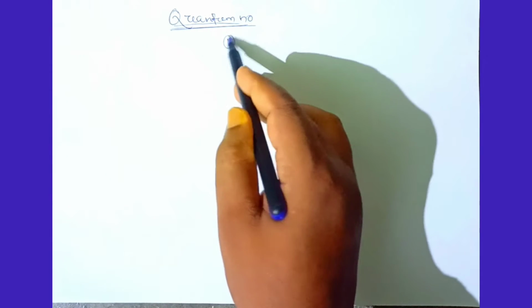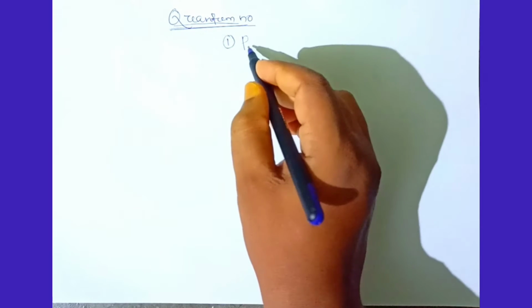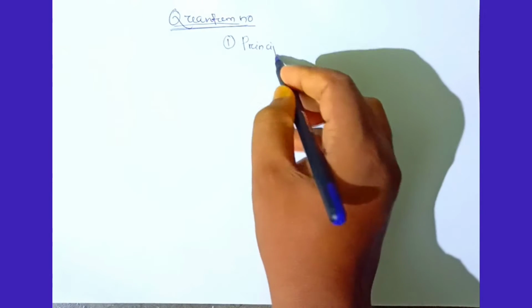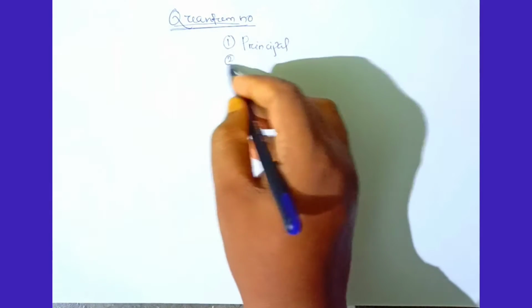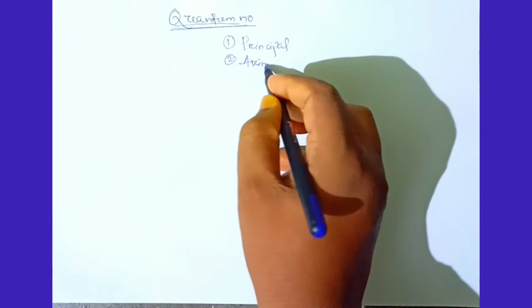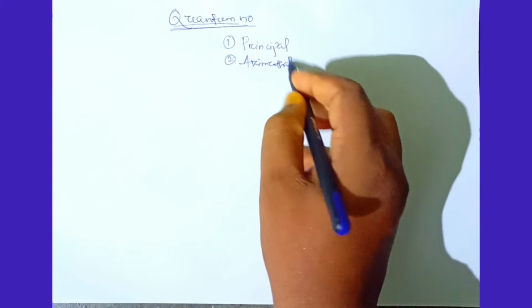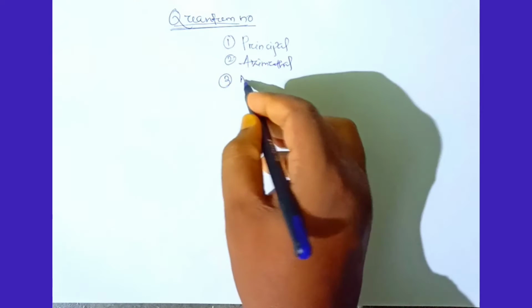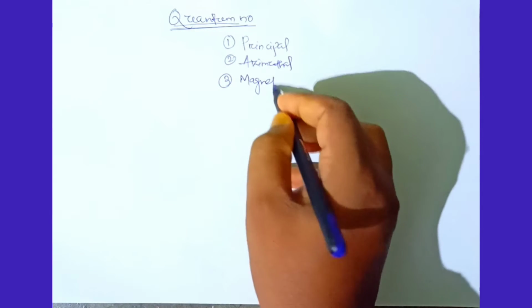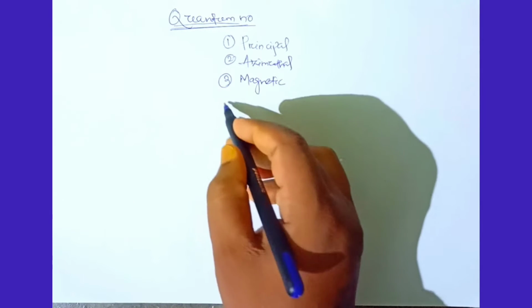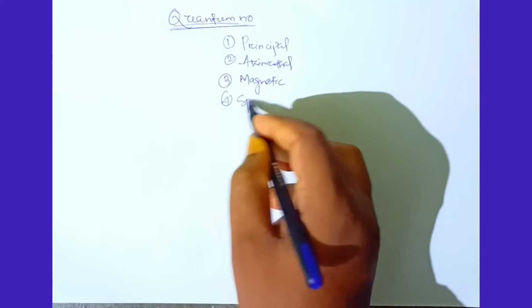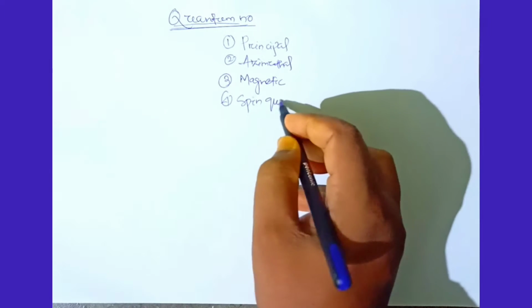There are four types of quantum number: principal quantum number, azimuthal quantum number, magnetic quantum number, and fourth is the spin quantum number.